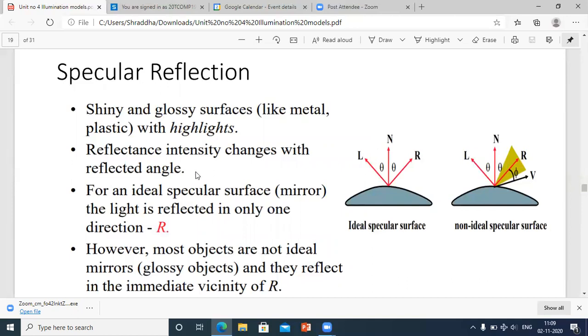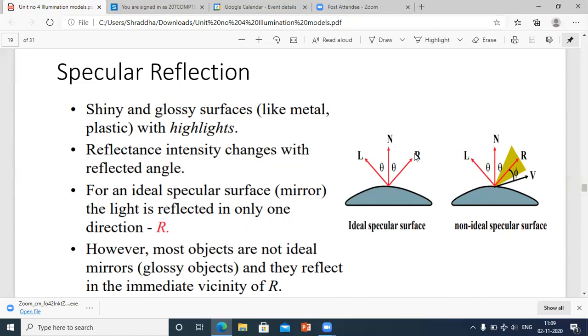For an ideal specular surface, the best example is a mirror. The light is reflected in only one direction, that is R. This is the incoming light, and R is nothing but the reflected light.